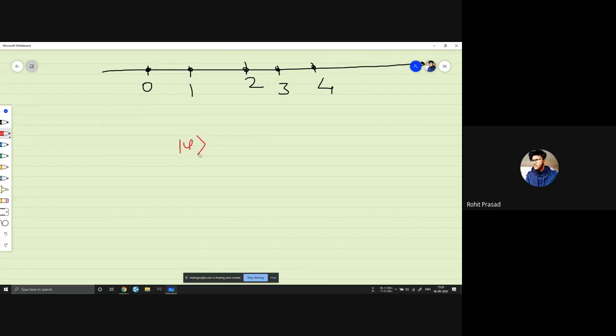For our case, we are using qubits, right? We are using psi equals x times 0 plus y times 1. So our states are these two, 0 and 1. The superposition of a qubit means being in this state as well as this state at the same time.